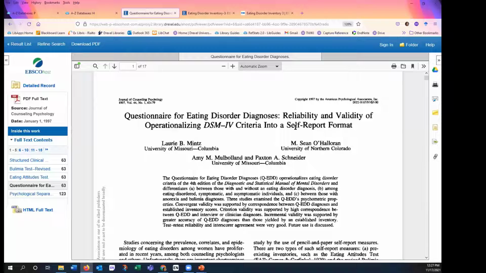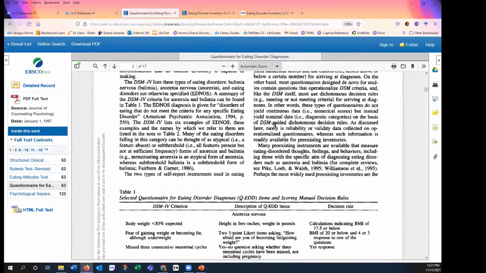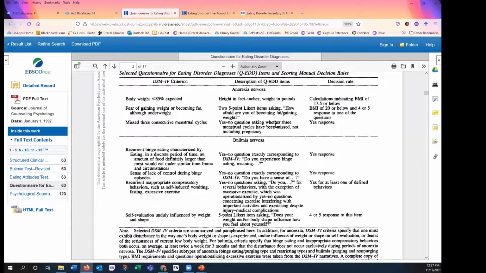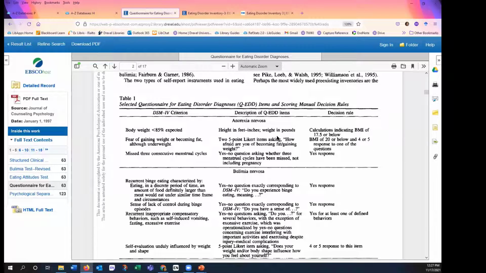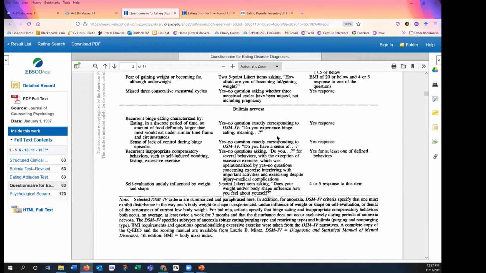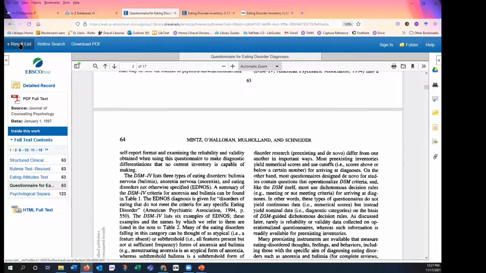It looks like they talk about how the test was designed, and they have some sample information about the test, but this is not the complete test itself. So I'm going to go back to the result list.